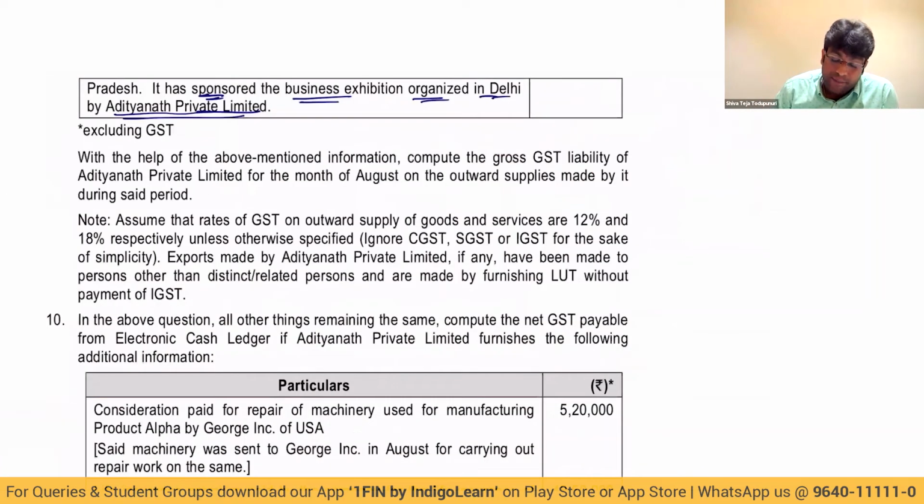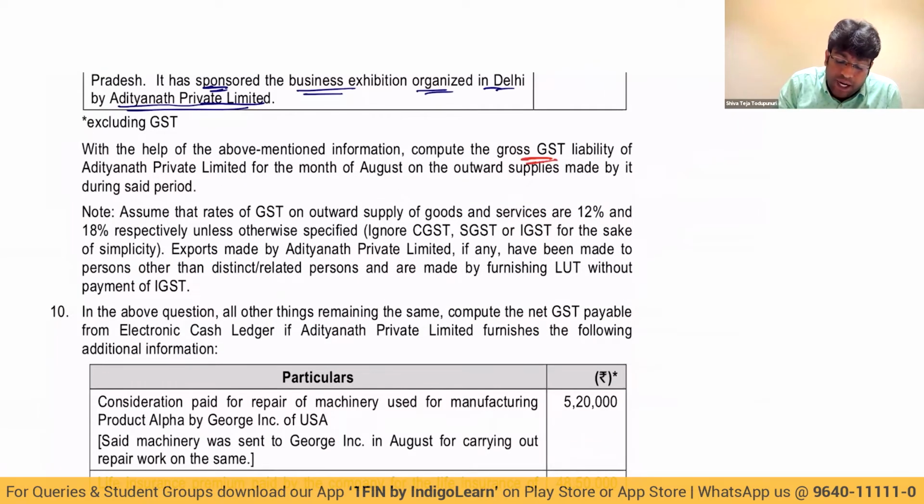With the help of above mentioned information, compute the gross GST liability of Adityanath for the month of August on outward supplies made during the said period, assuming that GST rate on outward supply of goods and services here is 12% and 18% respectively. So for goods 12%, services 18%. Unless otherwise specified, ignore CGST, SGST or IGST. Exports made by Adityanath Private Limited, if any, have been made to persons other than distinct or related persons and are made by furnishing LUT without payment of IGST.